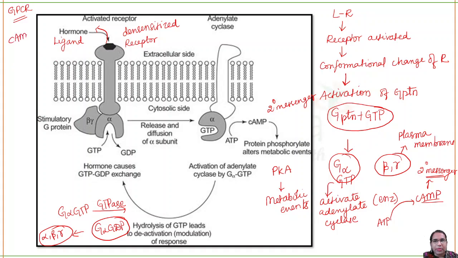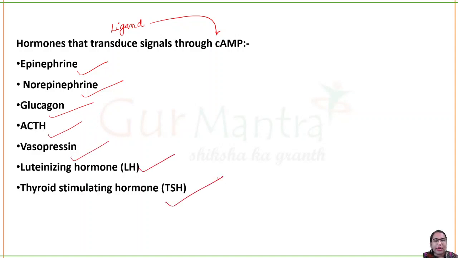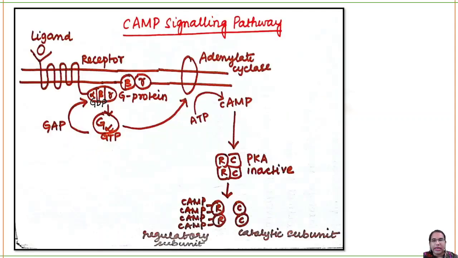So what are the hormones that will transduce the signal, that will act like a ligand for your cyclic AMP pathway? You have epinephrine, norepinephrine, glucagon, adrenocorticotropic hormone, vasopressin, luteinizing hormone, thyroid stimulating hormone. So these are some of the ligands which can activate your cyclic AMP pathway.